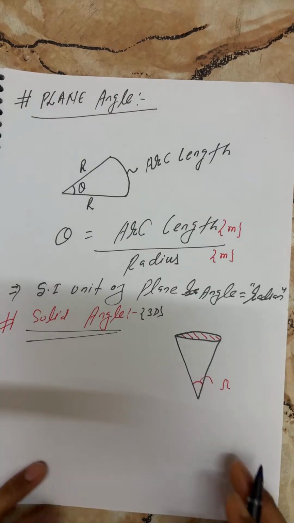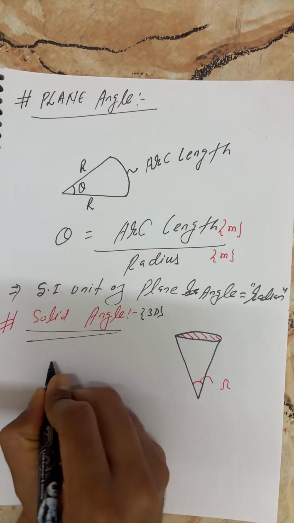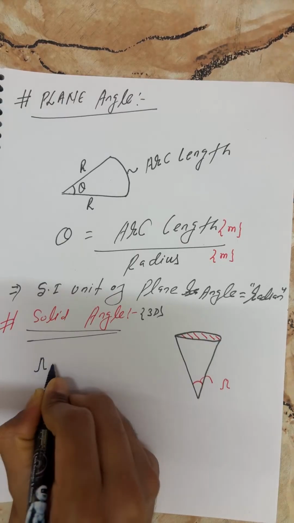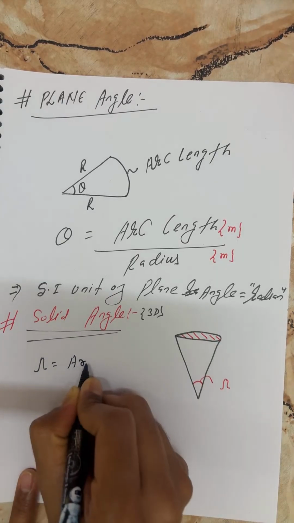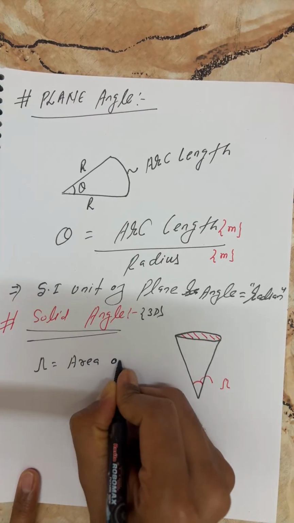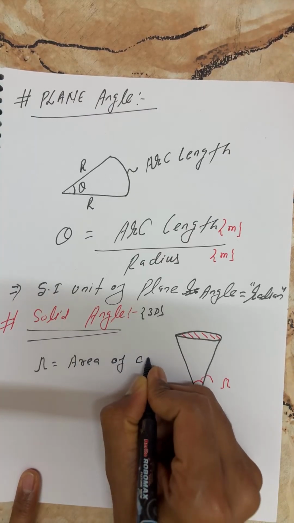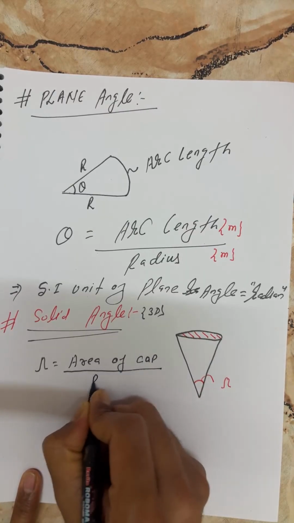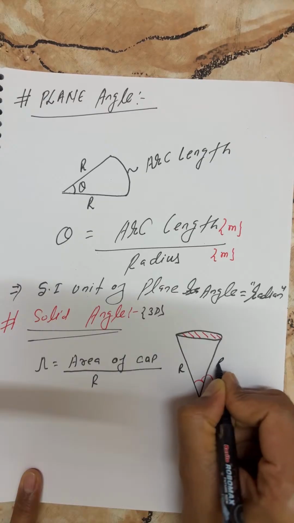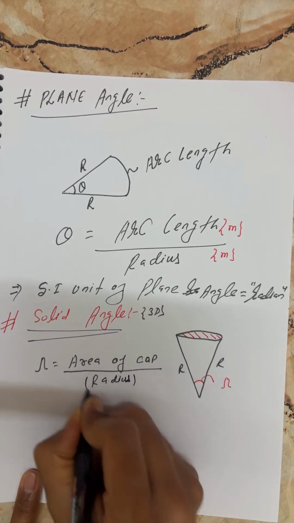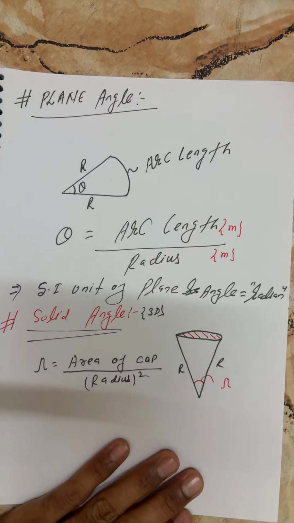Here, for solid angle, it is the area of the cap upon R squared, where R is the radius. Area of cap upon radius whole square.